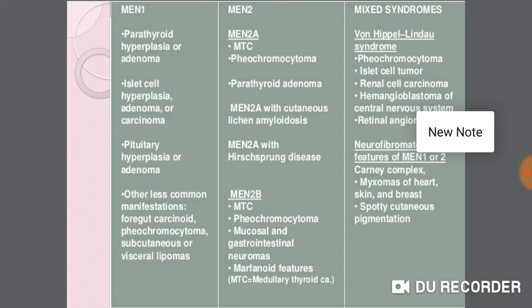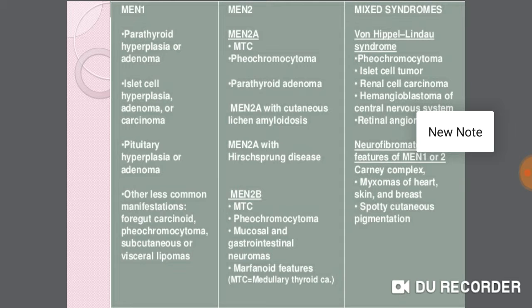MEN syndrome 2. There are two types again: MEN syndrome 2A and MEN syndrome 2B. MEN 2A includes MTC, pheochromocytoma, and parathyroid adenoma. MEN 2A with cutaneous lichen amyloidosis. MEN 2A with Hirschsprung disease. MEN 2B includes MTC, pheochromocytoma, mucosal and gastrointestinal neuromas and marfanoid features. MTC means medullary thyroid carcinoma.